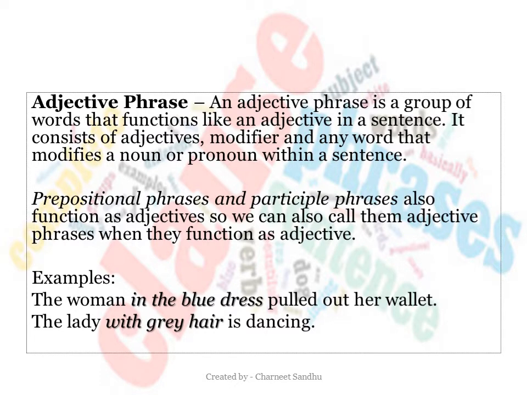The next type of phrase that we are going to talk about is the adjective phrase. An adjective phrase is a group of words that function like an adjective in a sentence. It consists of adjectives, modifiers, and any other word that modifies a noun or a pronoun within a sentence. If you remember what adjectives are, adjectives are words that modify a noun or a pronoun. So an adjective phrase, when it works like an adjective, would also fulfill the same properties.